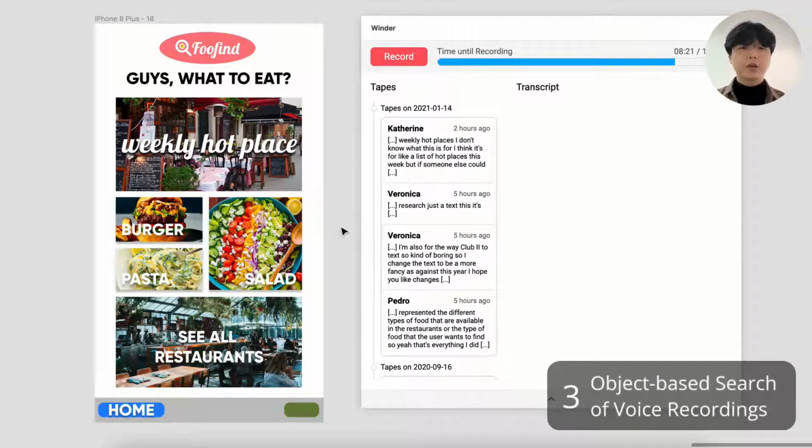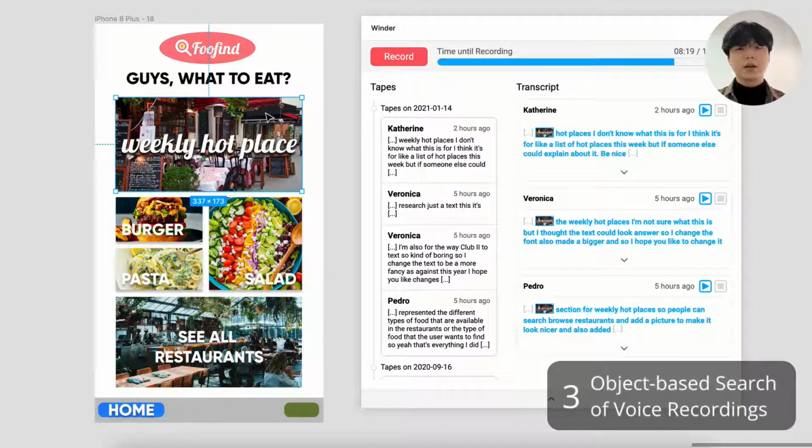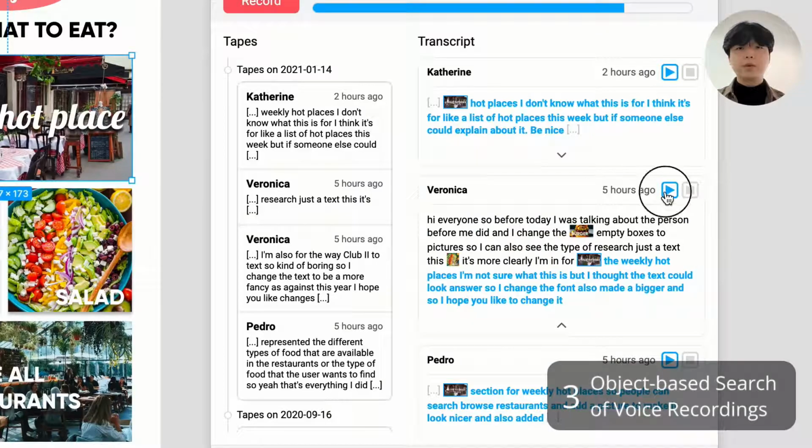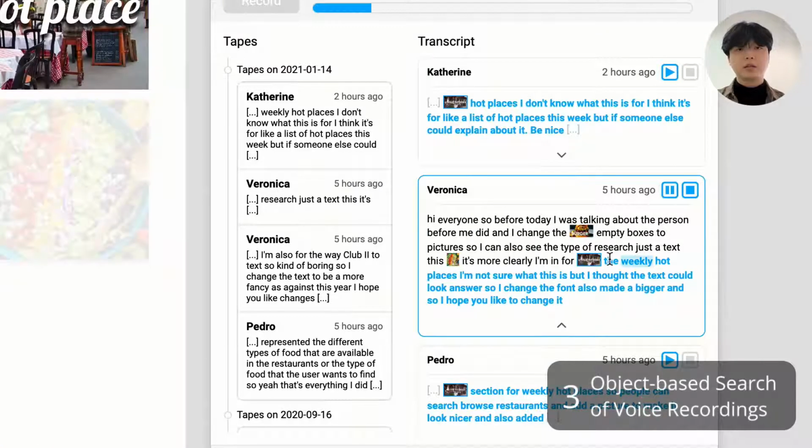The last feature is object-based search of recordings. If the user wants to see all that has been said about an object, they can simply click on that object. The system then displays all the tapes in which that object was referenced, as well as a snippet of the transcript when that object was selected.